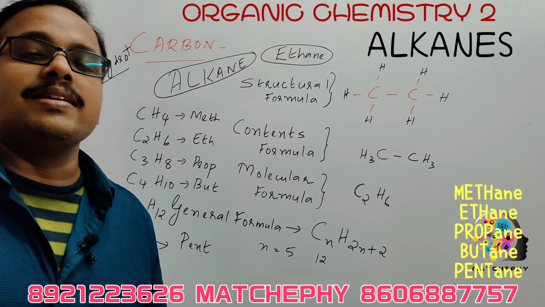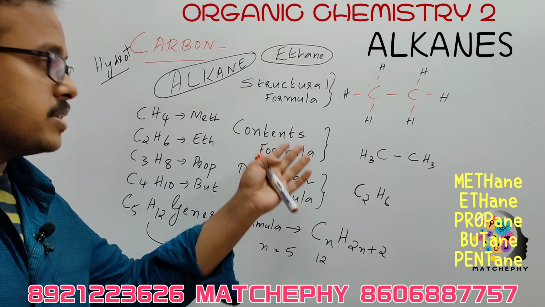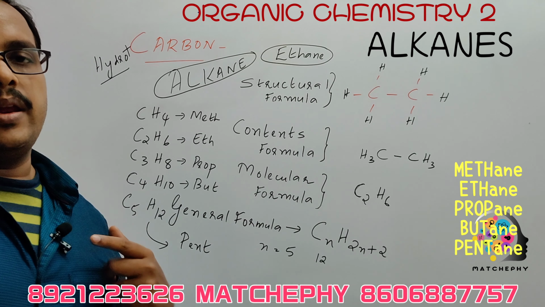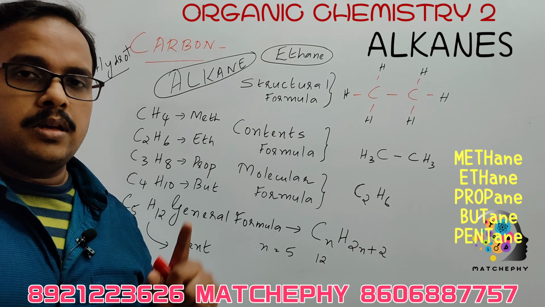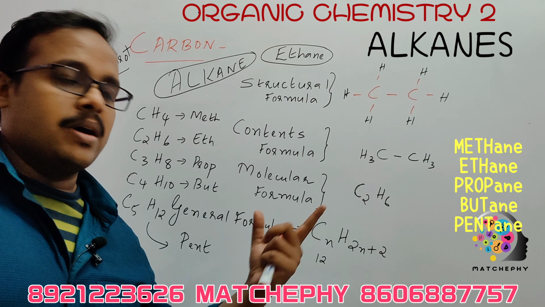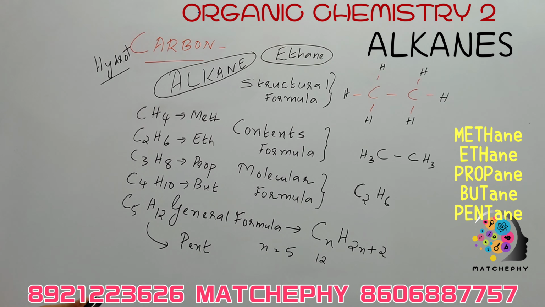So in all these, we can easily draw the structural formula, the condensed formula, and the molecular formula from the general formula. Once this A and E ending appears, the general formula CnH2n+2 should come to mind. Then these are the coining words.